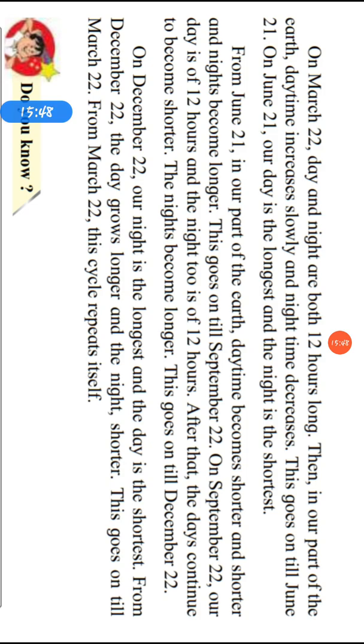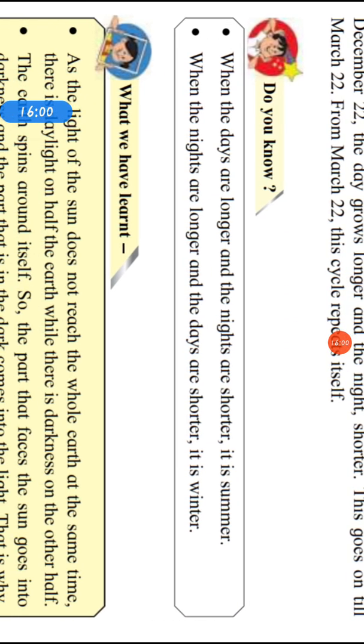But students, note that these dates may vary a little. It is not exactly the same date. The date will vary. Do you know, when the days are longer and nights are shorter, it is summer. When the nights are longer and the days are shorter, it is winter. So, in summer, days are longer and nights are shorter, and in winter, nights are longer and days are shorter.